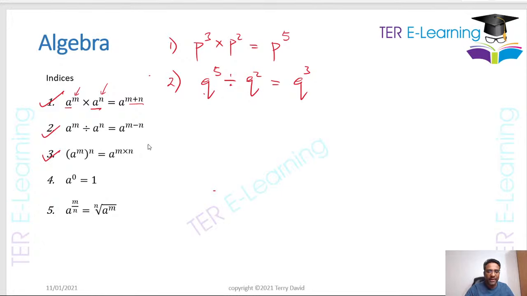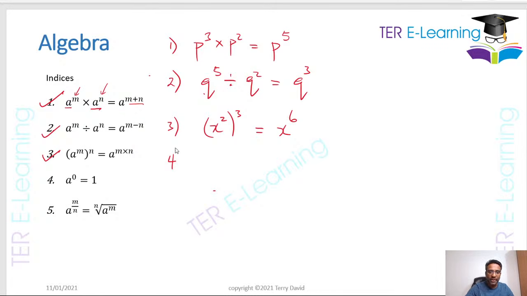This one here, by the way, this particular one comes in a multiple choice paper sometimes. If we have an expression that looks like this, let's say x squared, but we want to cube that, all you need to do is take the 2 and multiply it by the 3. So you're going to get x to the power 6. So pay attention to these. These come in the multiple choice. It also comes in the paper too.